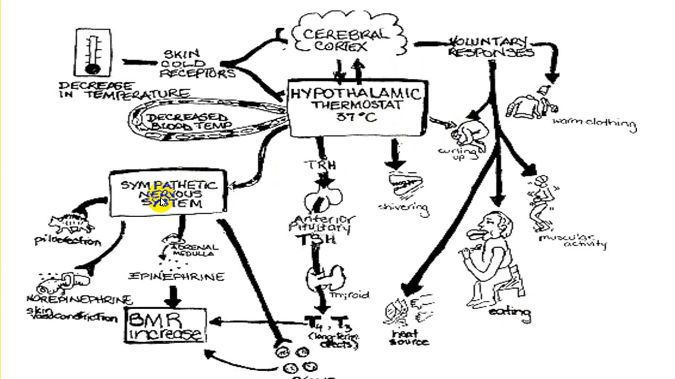This is the sympathetic system. So whenever a person gets a decreased temperature, either because of decreased heat production or because of exposure to extreme cold outside, the skin cold receptors will get stimulated. It will stimulate two centers, one directly the cerebral cortex and second the hypothalamus. As soon as the hypothalamus is stimulated, it will stimulate the sympathetic system, and this sympathetic system will give rise to an increase in BMR via